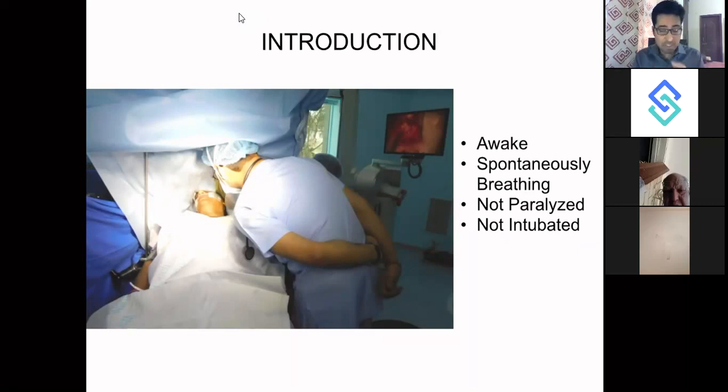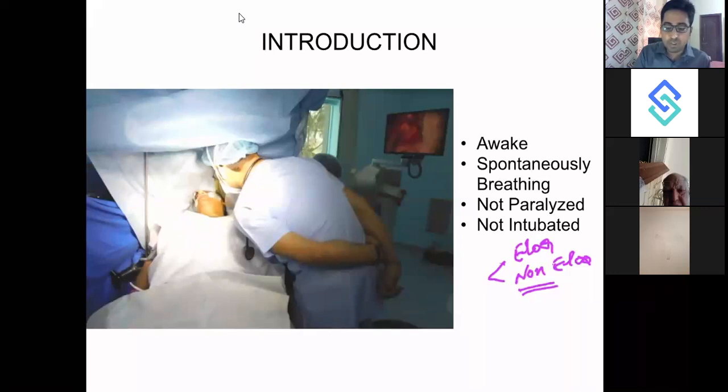So why do we do awake craniotomy? As you know, we have two kinds of areas in the brain. We have eloquent areas, and we have non-eloquent areas. When you are excising a non-eloquent area, you don't expect any deficit in the patient. The patient will be totally normal. His speech will be normal. His movements will be normal. His thought process will be normal after the surgery. So we don't have any problem excising such an area.